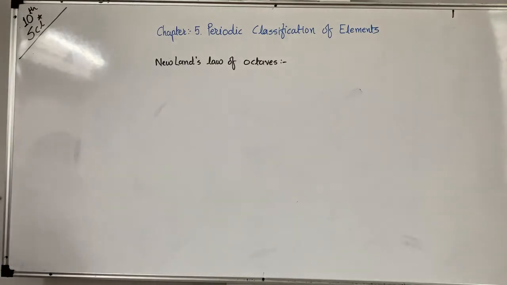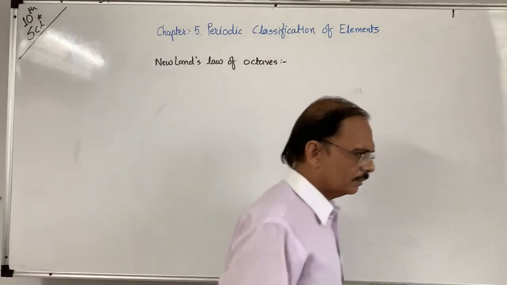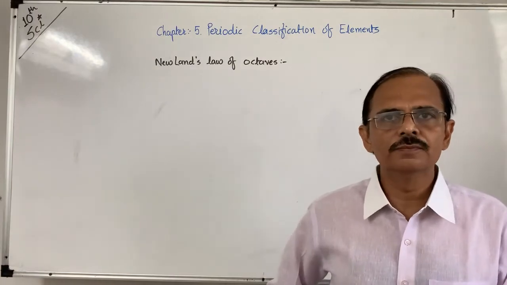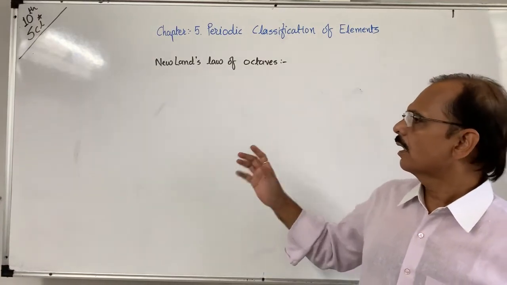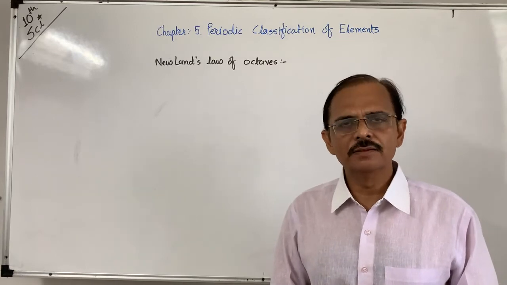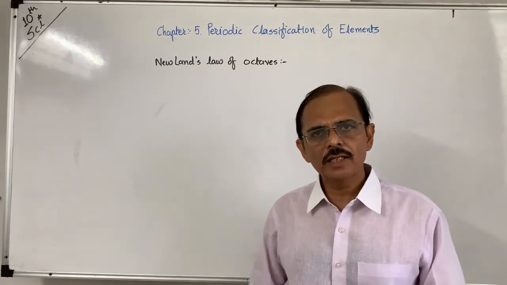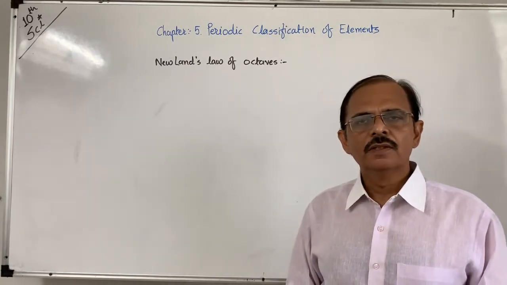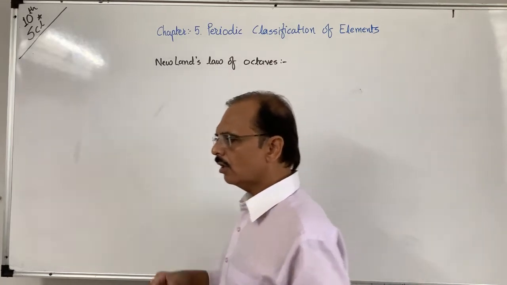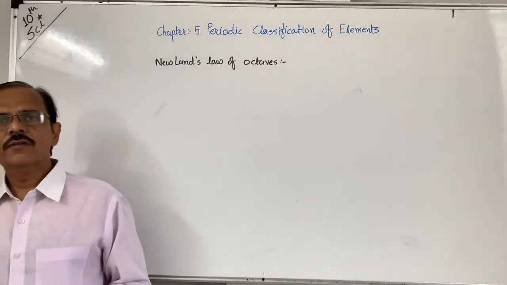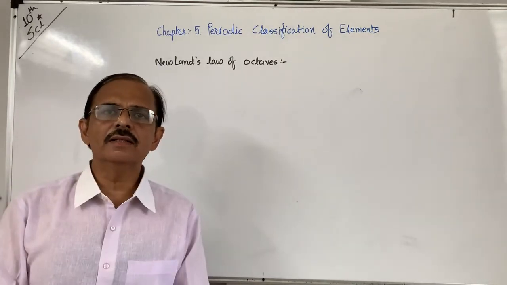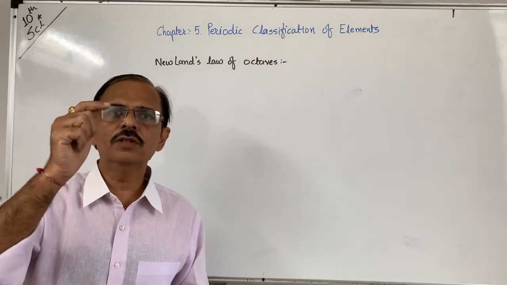Newlands prepared a classification of 56 elements. At that time, 56 elements were known, and according to the increasing order of atomic masses and similar properties he put them together, and he formed the law of octaves: in increasing order of atomic mass, 7 elements are set in order, and every 8th element is placed exactly below the first element.